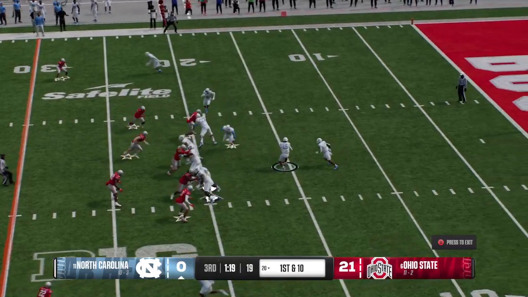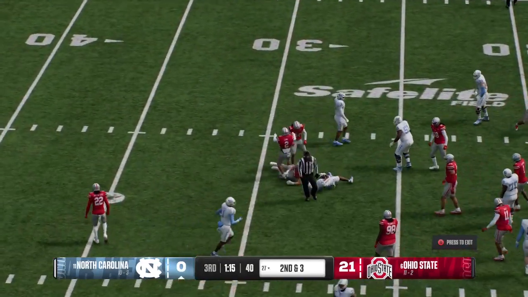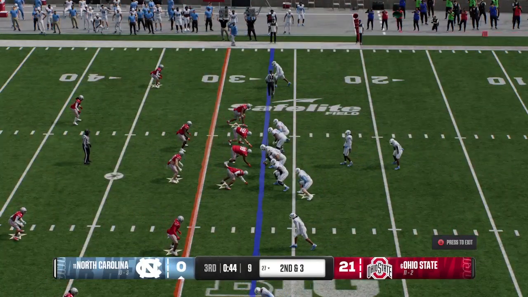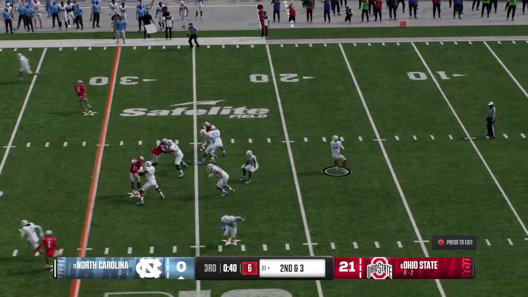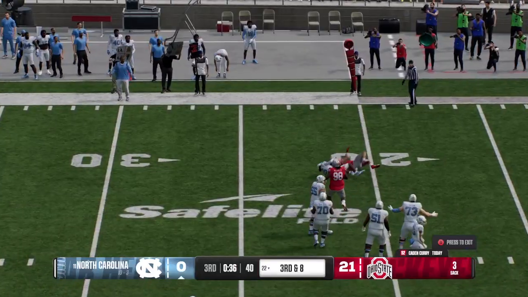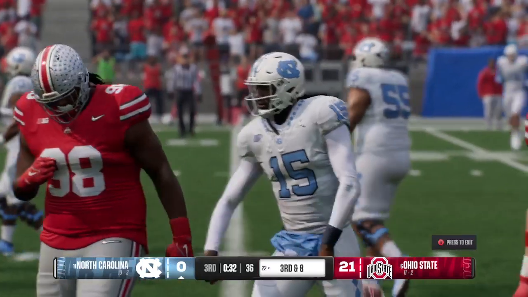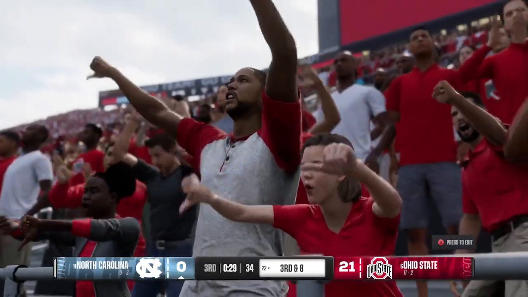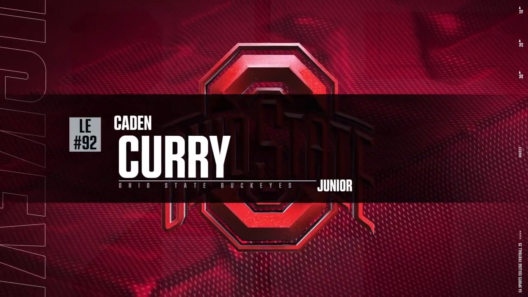Last time they were forced to punt it away. Can they get points out of this possession? They'll tackle him at the 27. Offense getting set. It's 2nd down. Play action fake. Looking to throw. Trying to extend the play. Escapes the pocket but cannot make a play, and they sack him. Well, that takes the wind right out of your sails. This offense is trying to find a way to get back into this game. And another pressure and a sack against their quarterback.